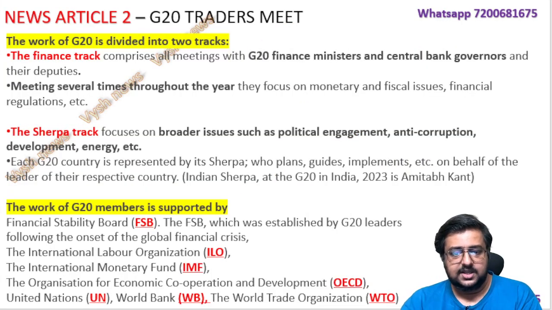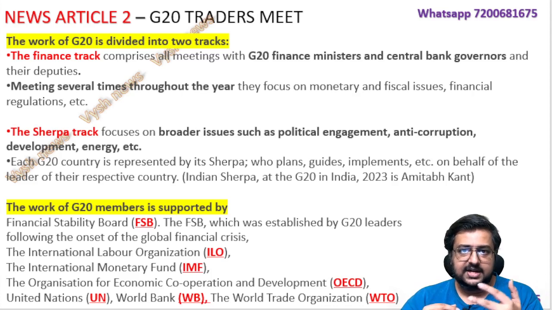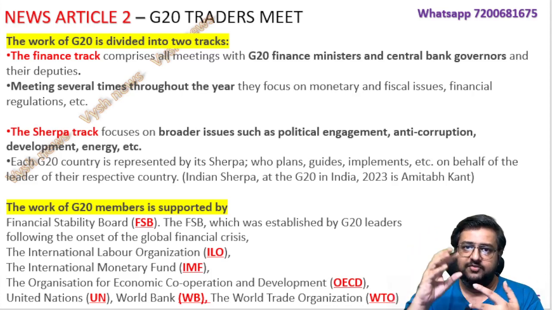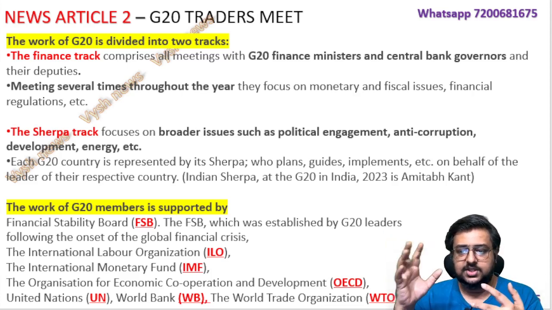Now, more details. Okay, there are two tracks in which they work. One, as I told, is the finance track, where the finance ministers and governors used to meet from 1999. Their job is only finance. Okay, monetary policies and all such things they will discuss. Fiscal issues, FISCAL, fiscal issues.